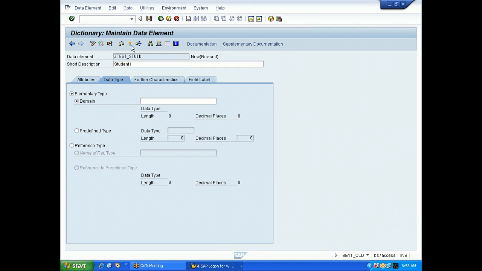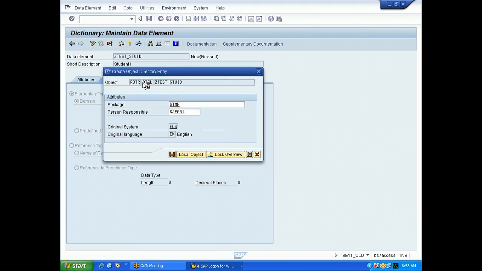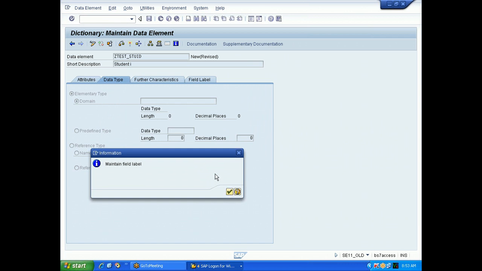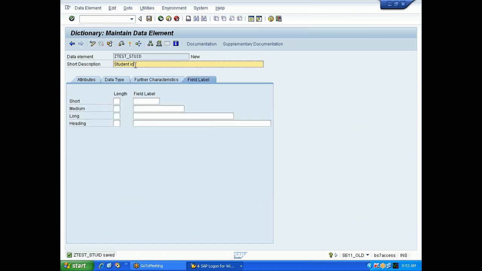Then come to the field label. In the field label also you provide student ID 4 times: one is a short text, medium text, long text, and heading. You provide all this. Come to the data type.